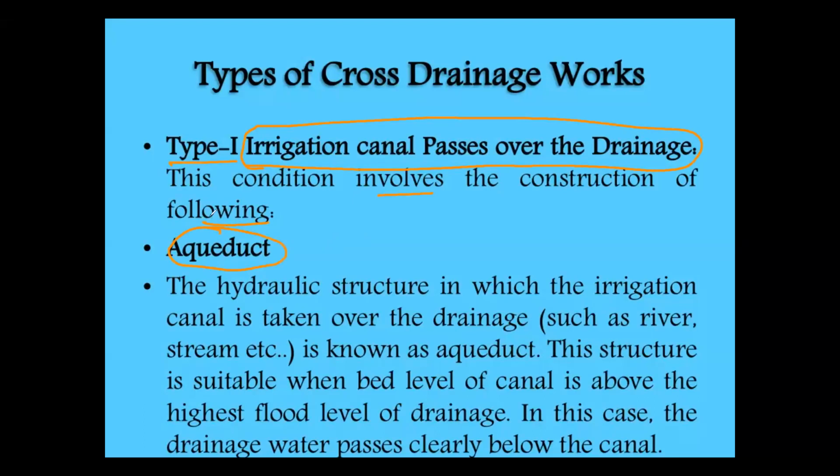So the structure is the aqueduct. An aqueduct is the hydraulic structure in which the irrigation canal is taken over the drainage. So this is the drainage, shown with a round symbol. The irrigation canal passes over the drainage, over rivers, streams, etc., and this is known as an aqueduct.